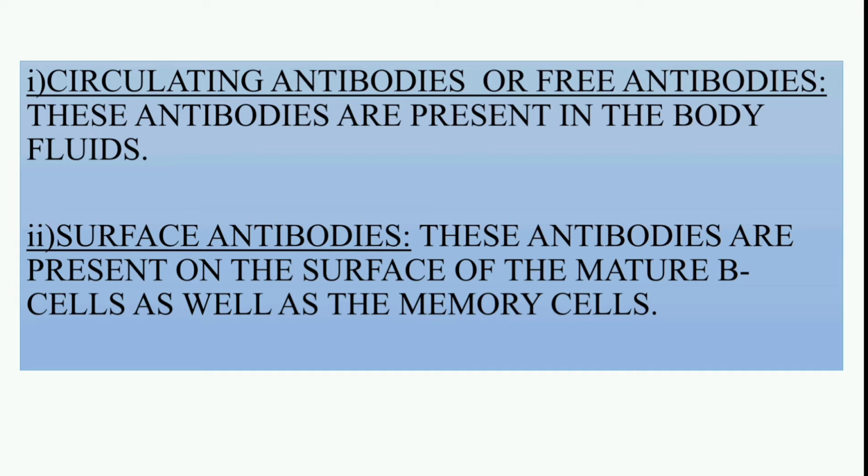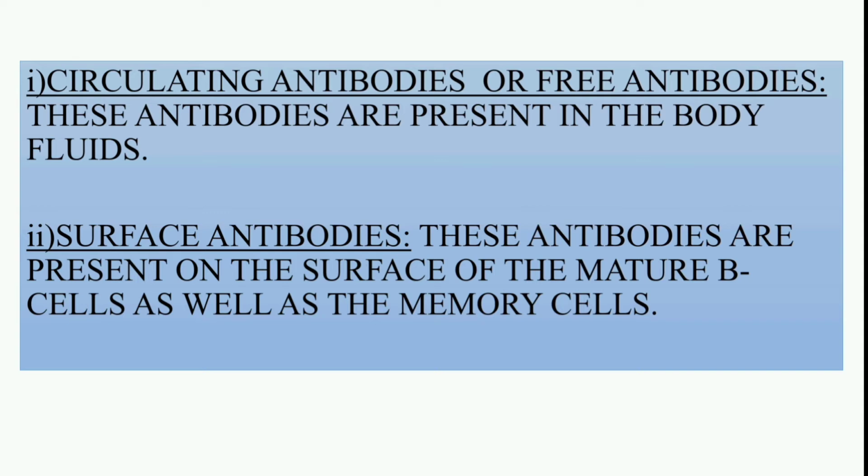Circulating antibodies are also known as free antibodies because these antibodies are present in the body fluids. That means these antibodies will circulate throughout the body fluids like blood, lymphatic fluid and etc. And next, surface antibodies.